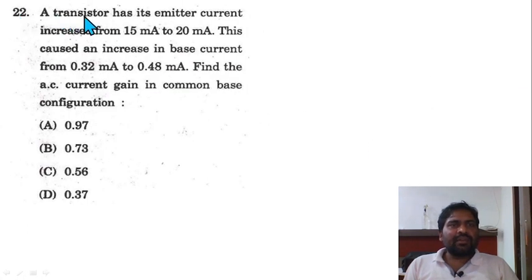Question 22. A transistor has its emitter current increased from 15 mA to 20 mA. This caused an increase in base current from 0.32 mA to 0.48 mA. Find the AC current gain in common base configuration.